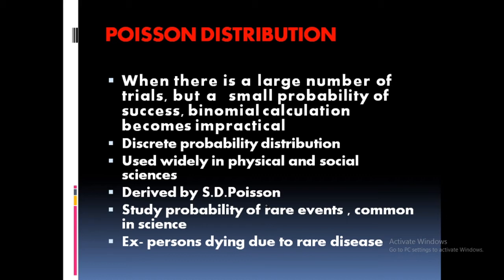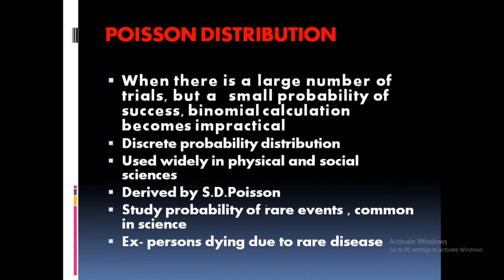Then persons dying due to rare diseases. Then another common example, the number of mistakes that a good typist commits. So likewise, these are very rare events. You know, sickle cell anemia, hemophilia are rare diseases. So the number of persons dying, when you take thousands or 2000, there's 1 or 2 dying due to that. So the success is very, very less, but the trials are more.